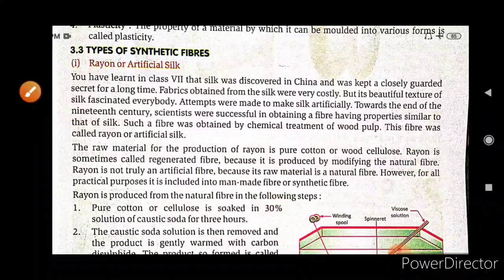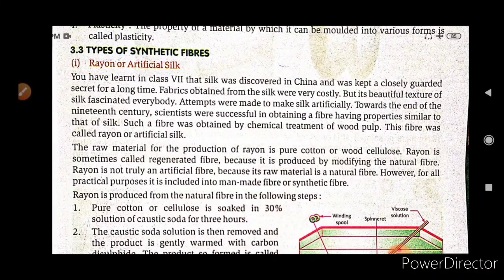You know, beta, silk is made by an animal; it was an animal fiber. It was first discovered in China and the secret was kept for a long time, because fabric obtained from silk was very costly. Because of its beautiful texture, silk fascinated everyone, but the scientists were not able to make an artificial silk. They attempted different methods and different processes, but still they were not successful in making artificial silk.